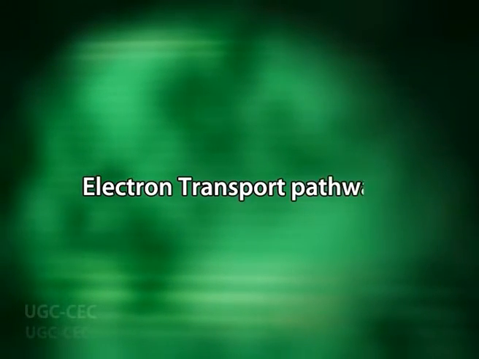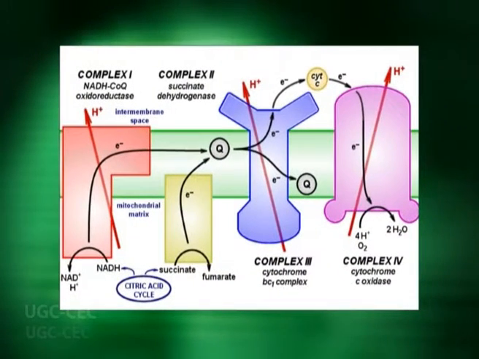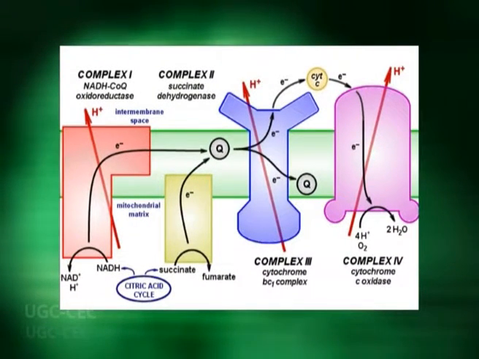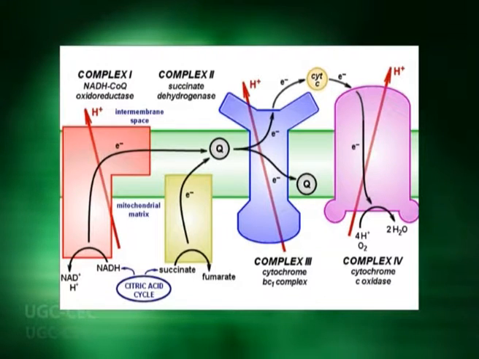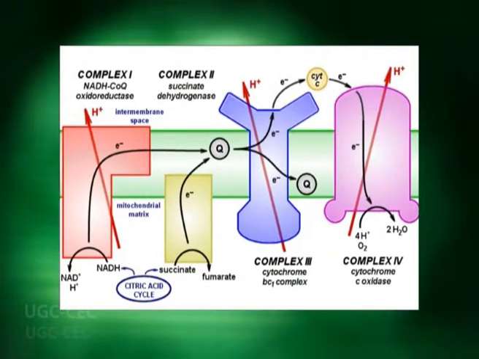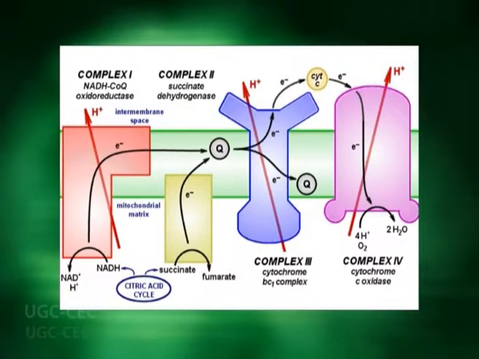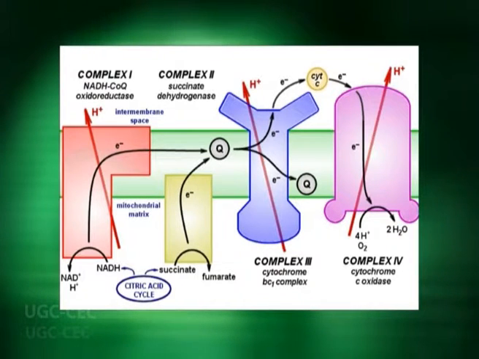Now, dear students, after going through the structure of the electron transport chain, let us talk about the electron transport pathway in the electron transport chain. In the electron transport chain, electrons move from NADH or FADH2 through many protein complexes and carriers to oxygen, which is the ultimate electron acceptor.